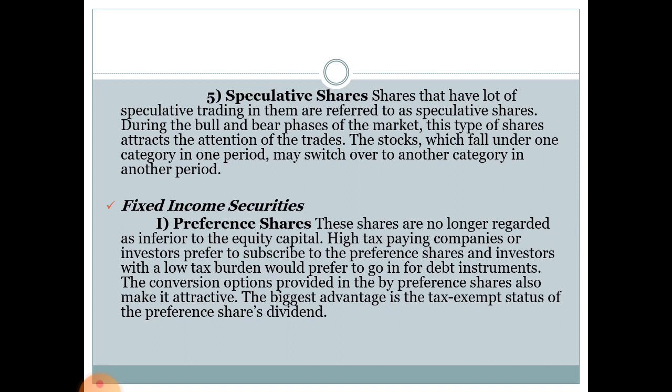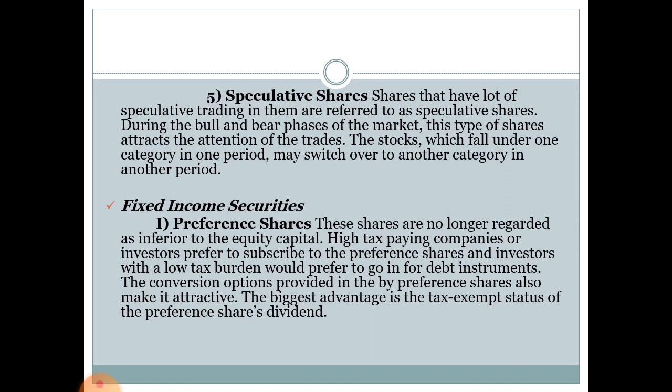Next category under the negotiable securities is the fixed income securities. First is the preference shares. These shares are no longer regarded as inferior to the equity capital. High tax paying companies or investors prefer to subscribe to the preference shares, and investors with a low tax burden would prefer to go in for debt instruments.